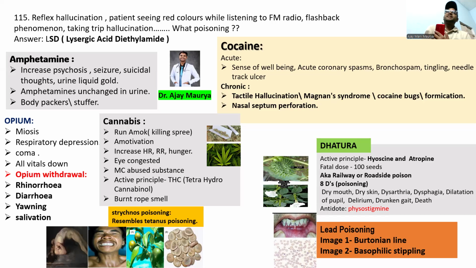The next one is reflex hallucination: patients seeing red colors while listening to FM radio, flashback phenomenon, Lilliputian hallucination. What poison is it? This is the case of LSD, lysergic acid diethylamide. So please remember this one. And also, guys, apart from this, you have to remember amphetamine, cocaine, datura, lead poisoning, cannabis, strychnine poisoning, opium poisoning. Please, guys, study this one. Now please pause the video, or else you can study in the PPT.